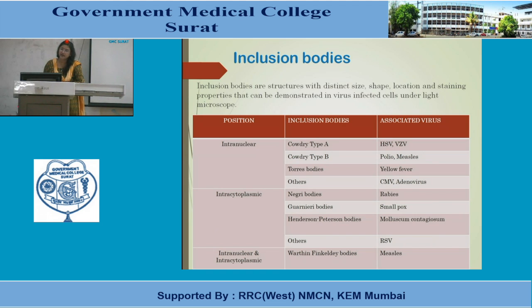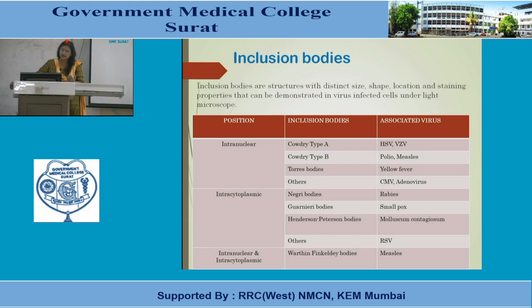So if we define them, inclusion bodies are structures with distinct size, shape, location and staining properties that can be demonstrated in virus infected cells under the light microscope. So these are typical for a particular virus. Okay, so if you see an inclusion body of that type, that description, it means that this virus has caused the infection. So intranuclear inclusion bodies are found in different viruses.